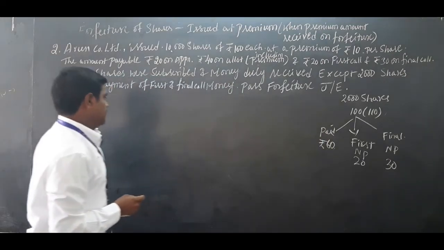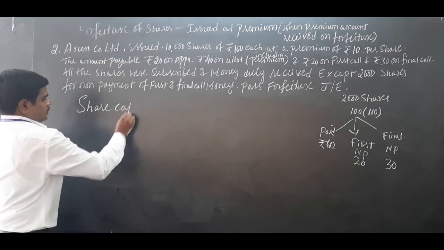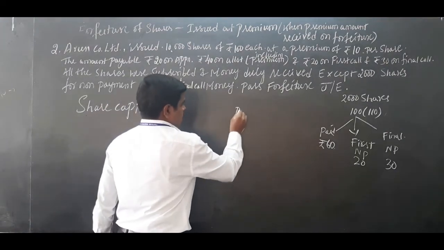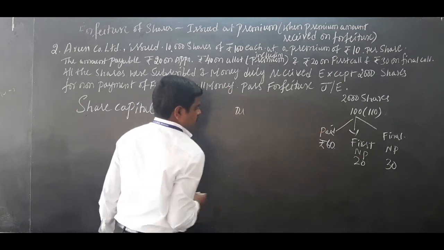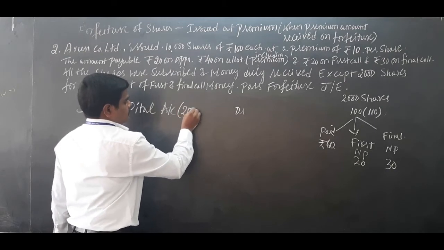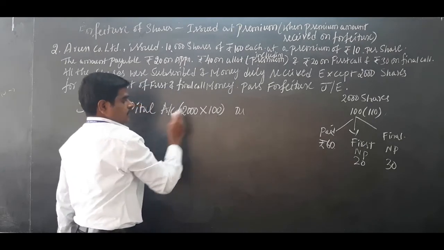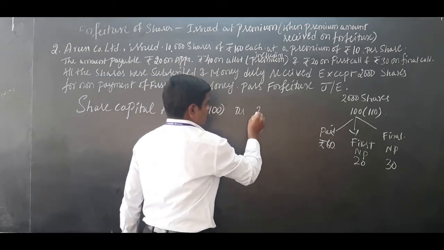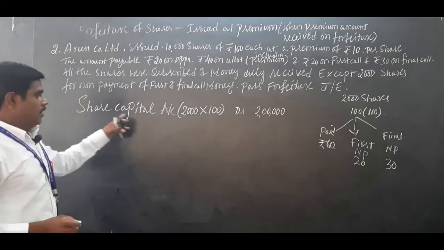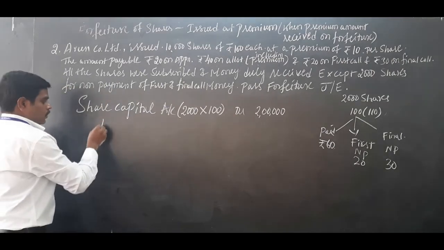Okay, let us start the journal entry. Share capital account debit. All these things you have to write in your notebook. This is a rough calculation for my purpose. Share capital account debit. 2000 shares are cancelled and face value is 100 rupees. 2000 into 100, 2 lakh rupees.